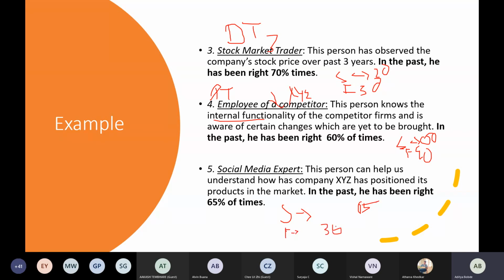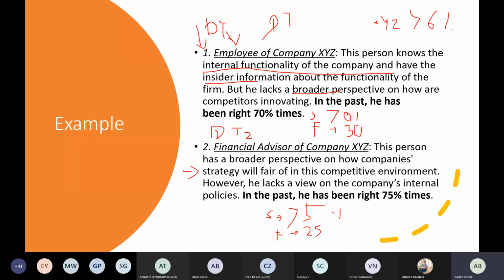Okay. Now at the end, what is happening? The random forest says that you take a collection of all the decision trees, and on the basis of that, you will get your final prediction. So you don't depend on any one decision tree. A decision tree can be wrong, but a collection of decision trees can't be wrong. It will always be right or nearly right.